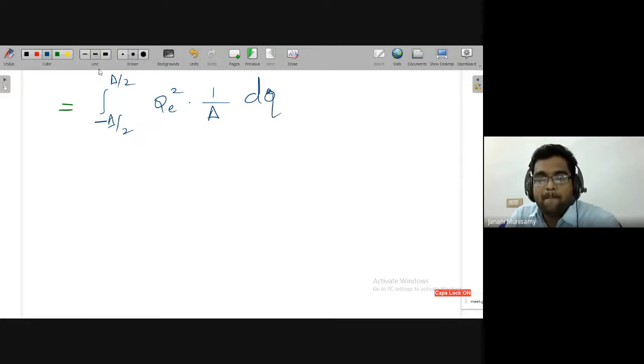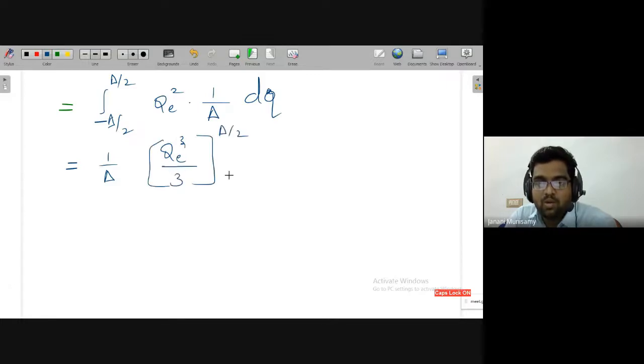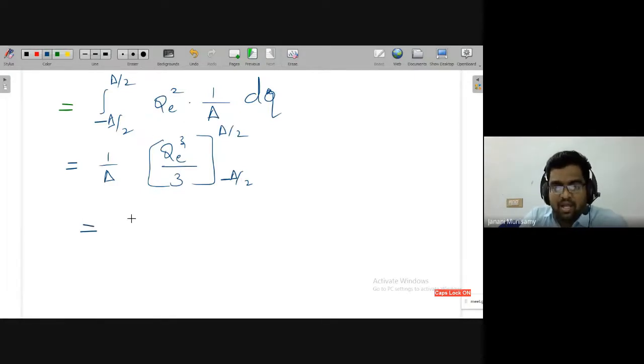So now QE square. 1 by del you can take out, because this integration is with respect to q. Then if you do the integration, QE cube divided by 3, then apply the limits del by 2 and minus del by 2. Once you solve this, instead of q you apply del by 2. That's it. Finally, you will get del square by 12.